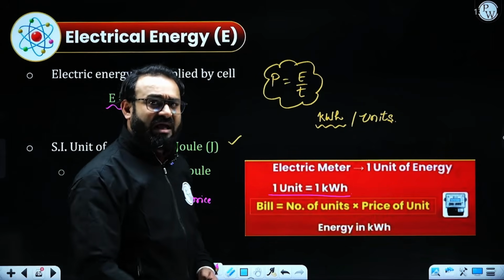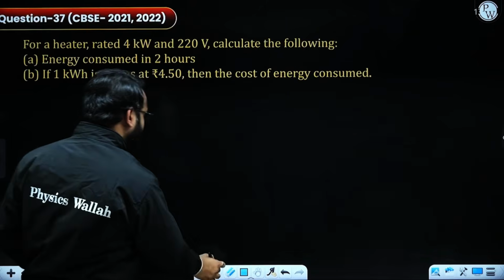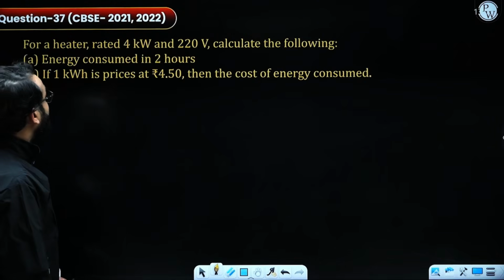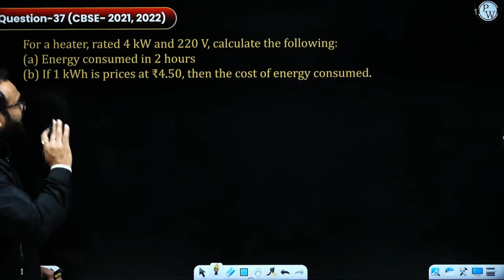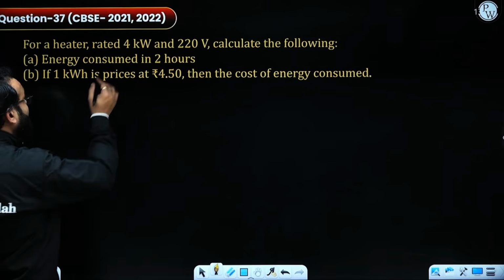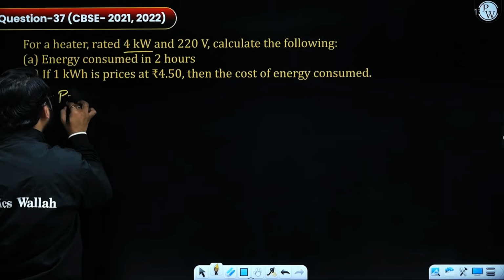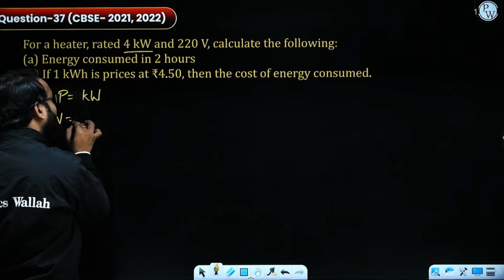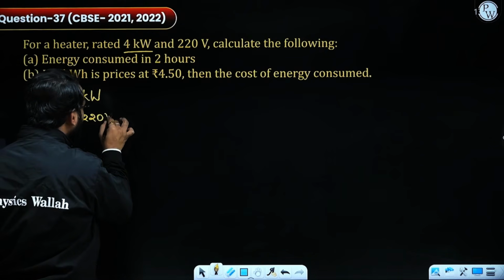Based on that, we have a few questions. Let's have a look at what kind of question is asked. It says, for a heater whose rating is 4 kilowatt, that means we are provided with the power, 4 kilowatt, and the potential, that is 220 volt supply.